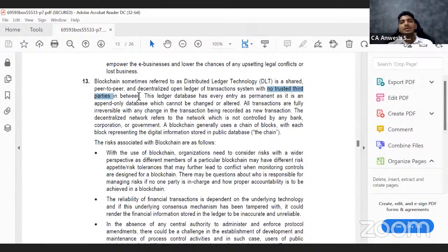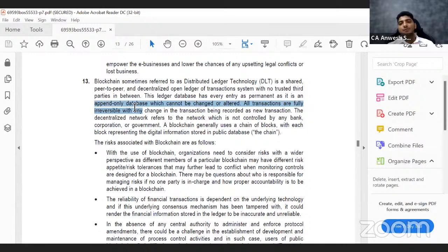But before that, let us complete a couple of other sentences. It says the ledger database has every entry as permanent. I showed you one entry, right? It is permanent. You can't delete it. No matter what you do, you can't delete it. It is permanent, and it is an append-only database. That means you can add only. You can't remove anything from that. You can keep adding things, but you cannot remove them, and they cannot be altered at all.